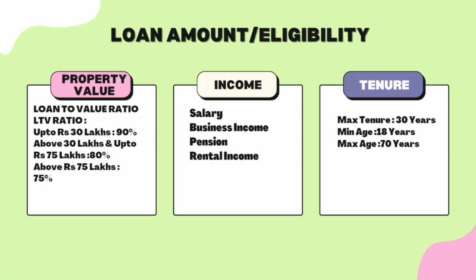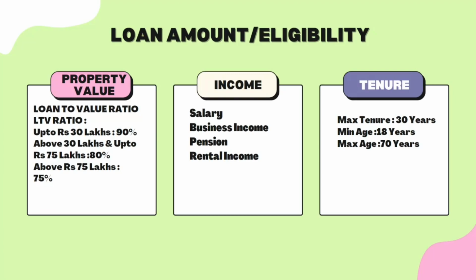Tenure varies from bank to bank. A maximum of 30 years is normally given by the banks. Maximum age can vary. Some banks can give up to the age of only 65. Some will extend up to the age of 70. So from bank to bank, it varies. So basically, this is an overall view of how the maximum loan eligibility is calculated by the banks.